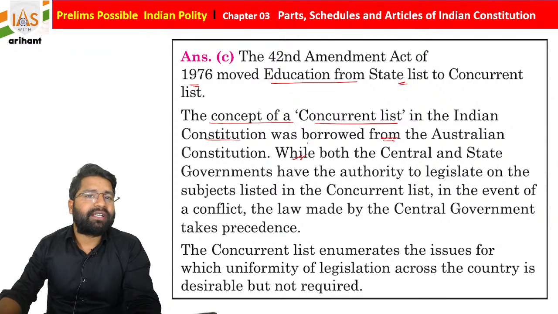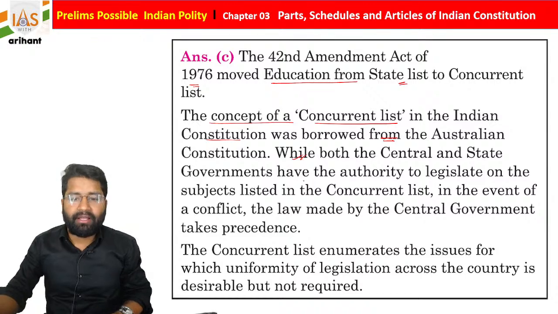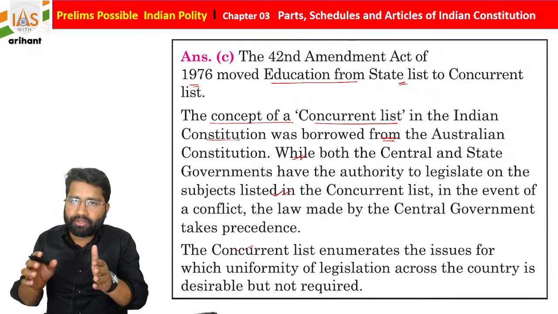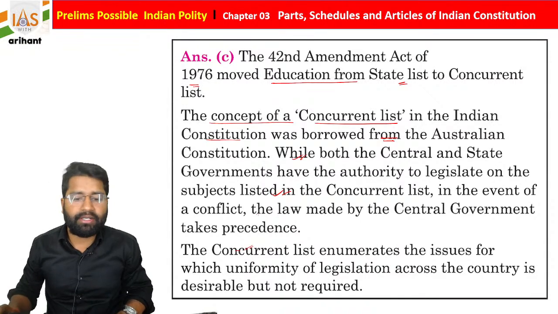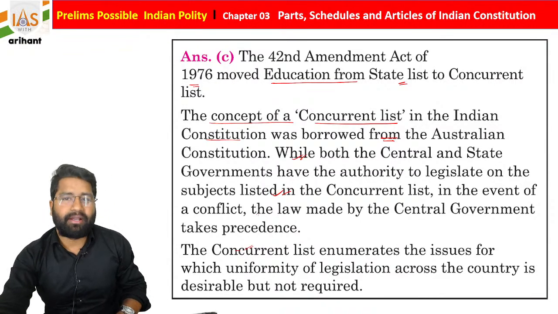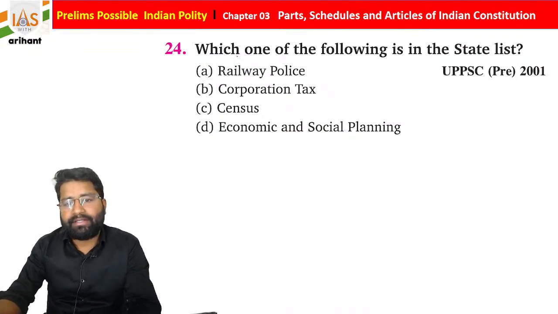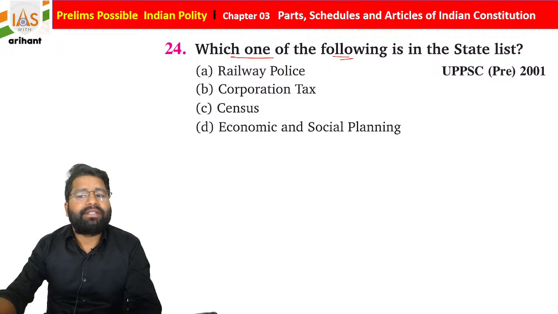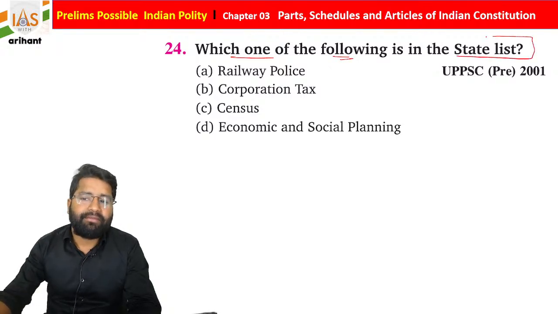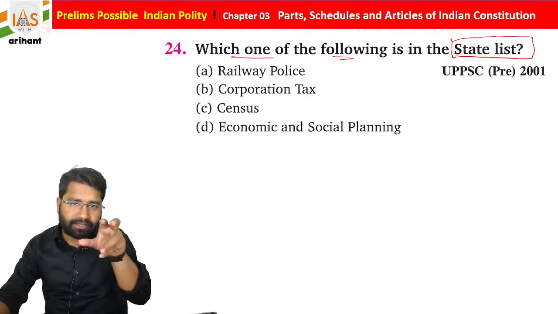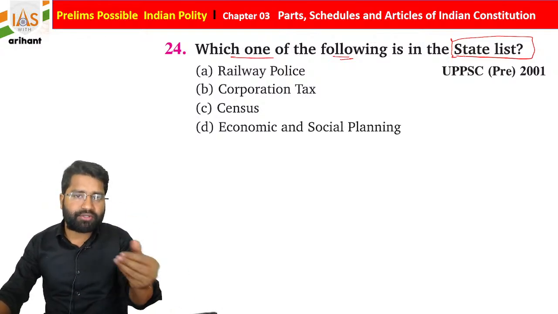Both center and state can legislate law over that. So the concurrent list basically enumerates the issues for which uniformity of legislation across the country is desirable but not required. Now if you see the next question, it says which one of the following is in the state list. Once again, initially these types of questions were asking directly about the subject matter, that is, this subject belongs to which list, list 1, list 2, list 3.